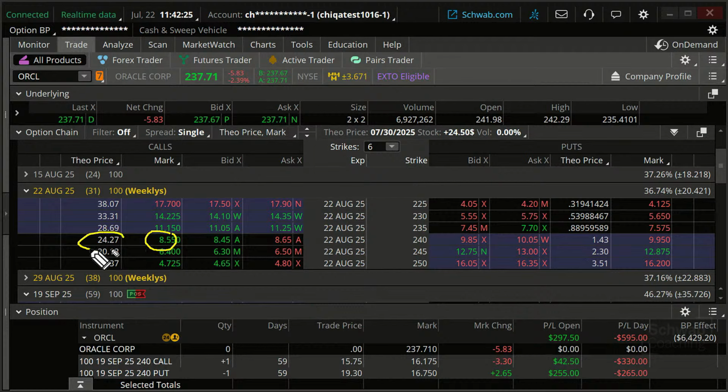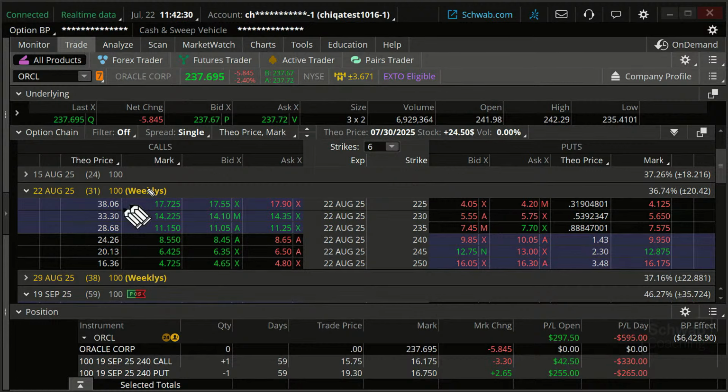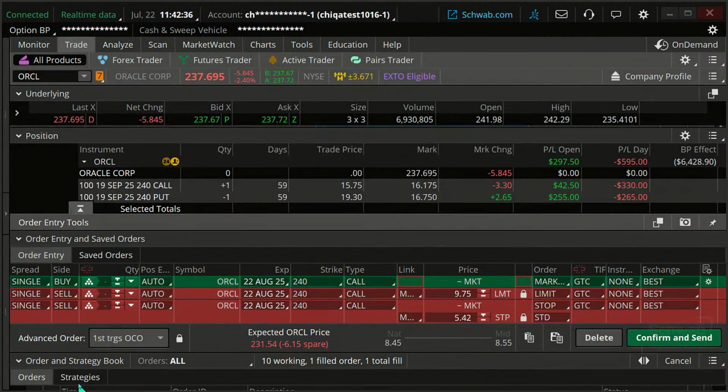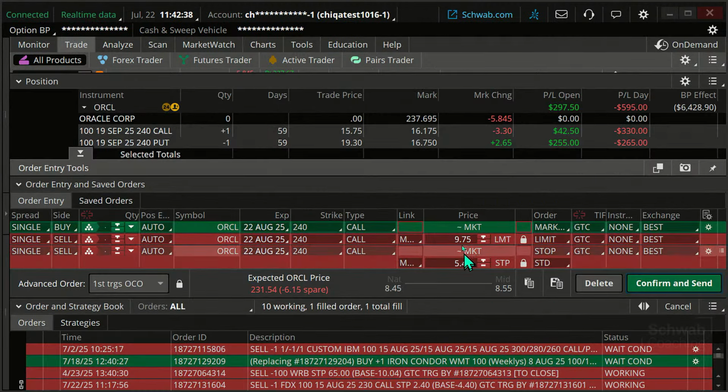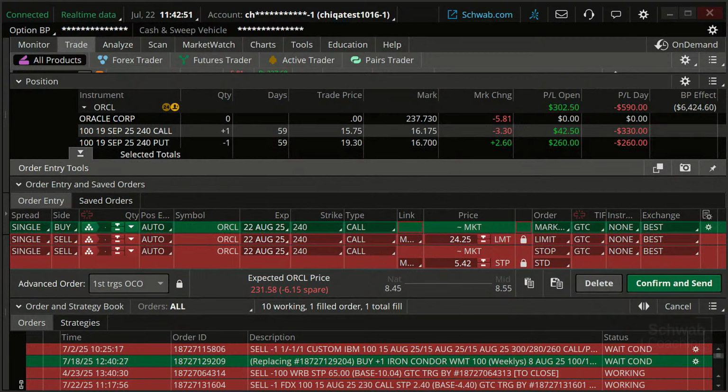So $24.27 is our target if we were going to do it based on that option price. And we could do 24.25, I think, was our target. Okay, good. So canceled.